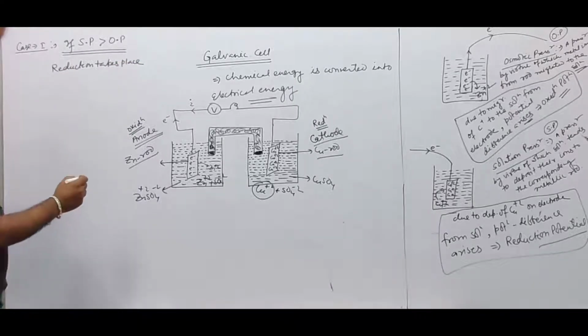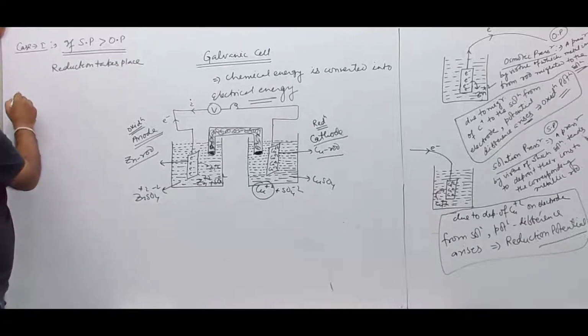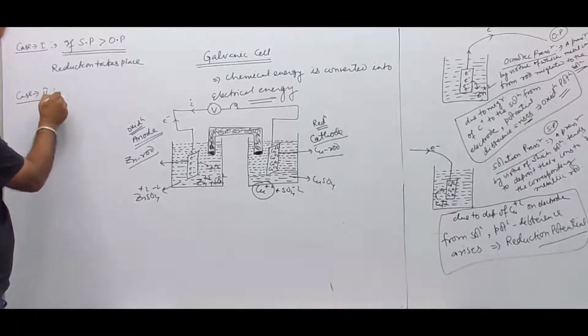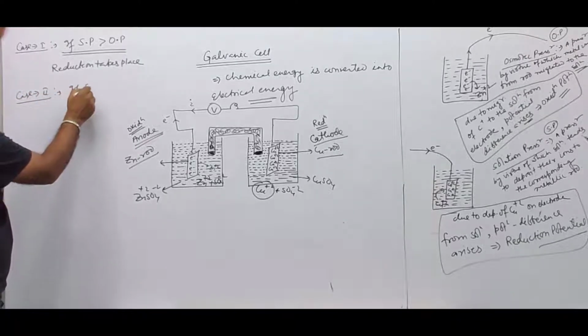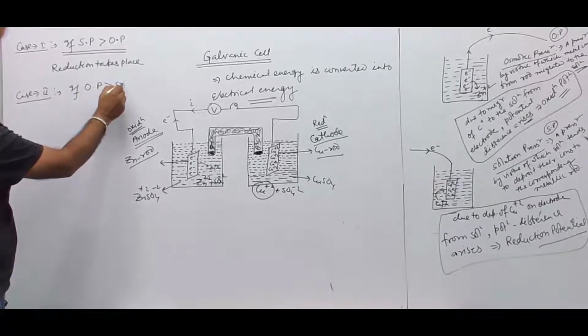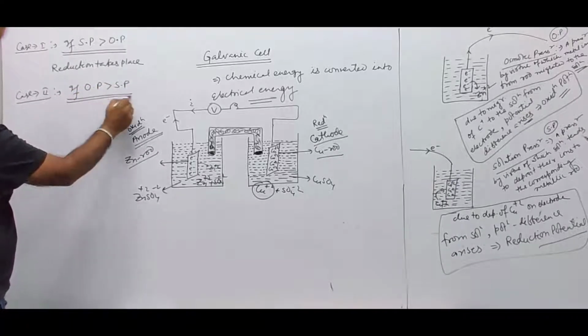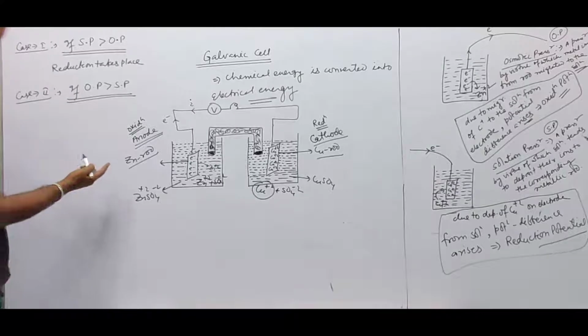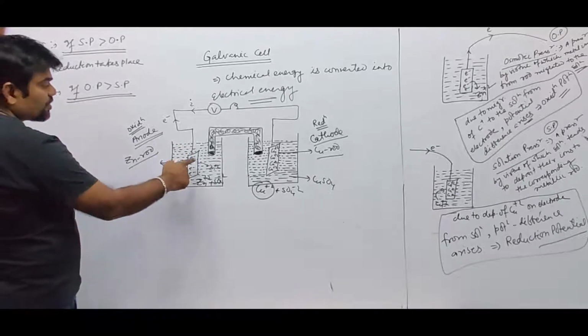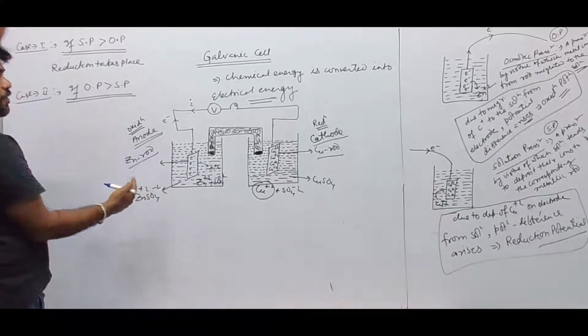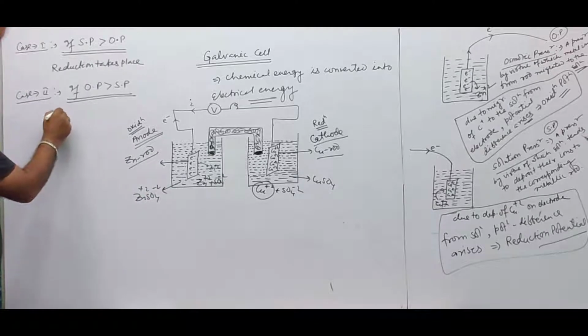Case 2: if osmotic pressure is greater than solution pressure, then what will happen? Then this metallic rod will successfully pass its ions to the solution and oxidation takes place.